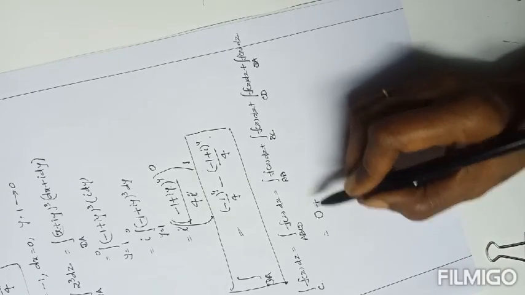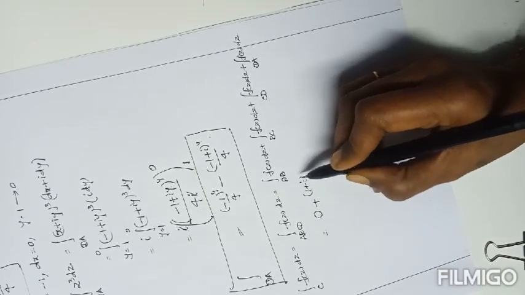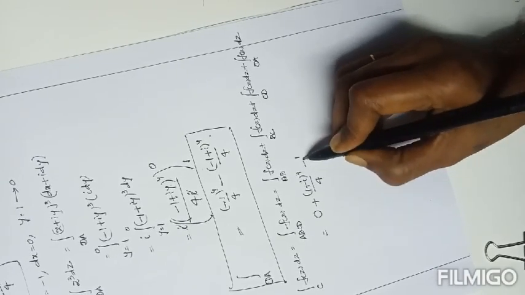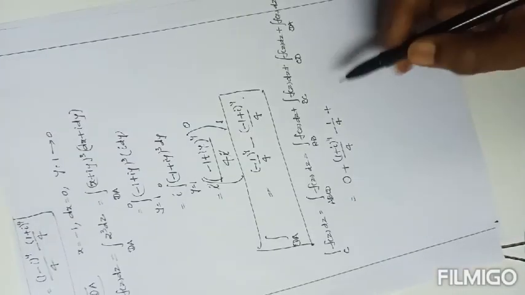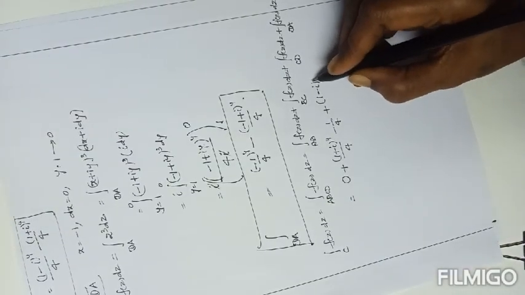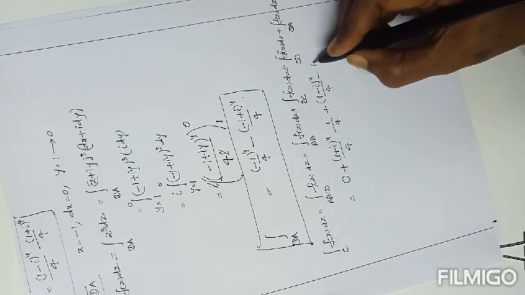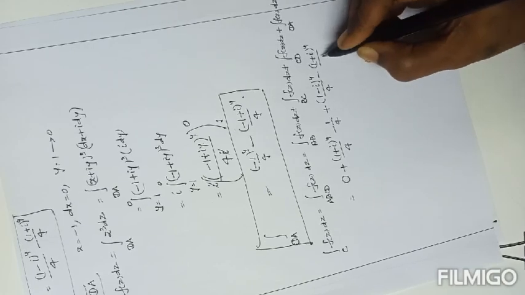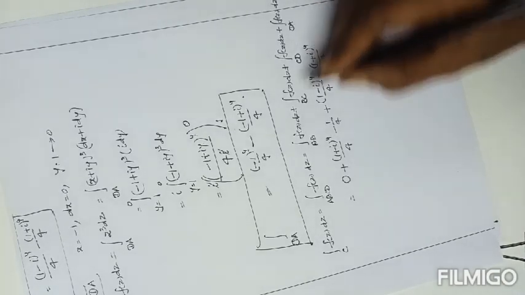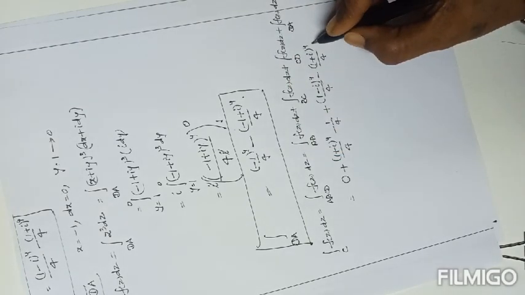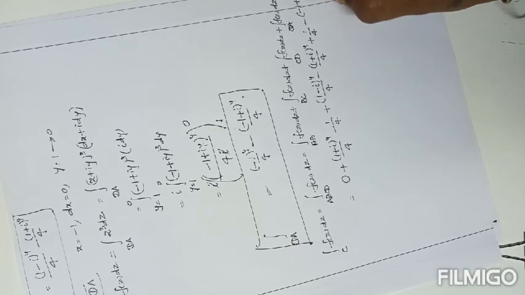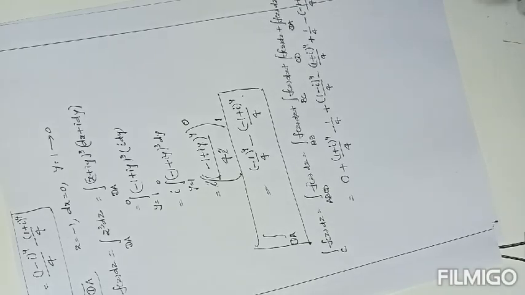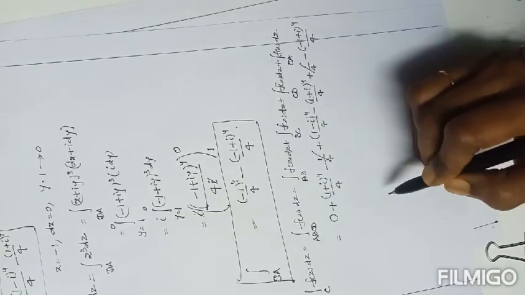Along BC the result is (1 plus i) whole power 4 by 4 minus 1 by 4, plus along CD, as per this, (1 minus i) whole power 4 by 4 minus (1 plus i) whole power 4 by 4, plus along the last line, minus 1 whole power 4 is plus 1 by 4, minus (1 plus i) whole power 4 by 4. Simplification: plus 1 by 4 minus 1 by 4 cancel.